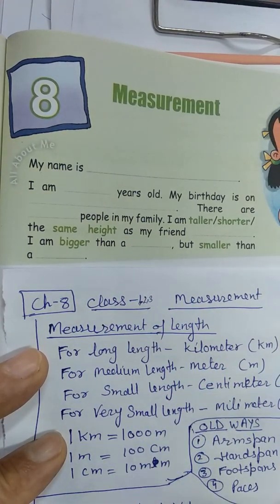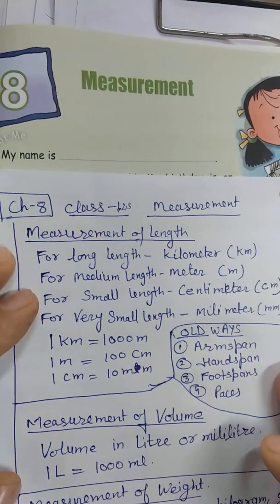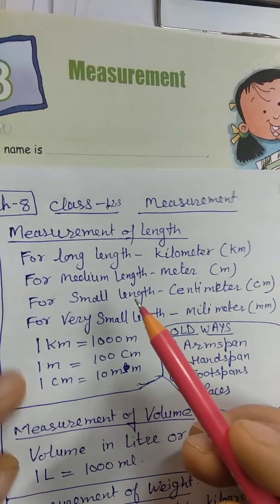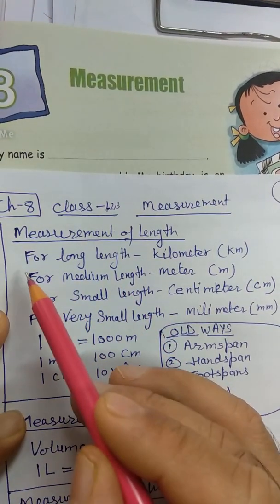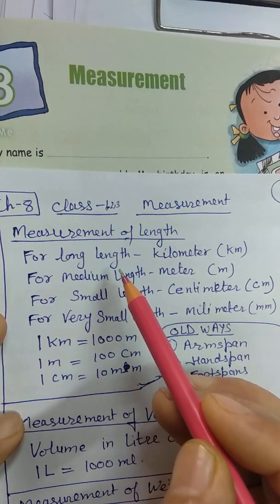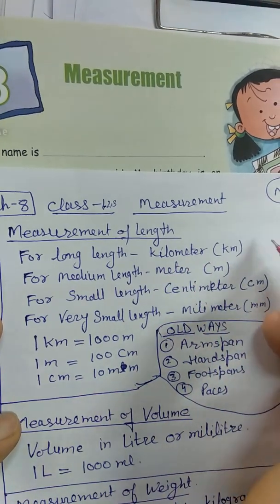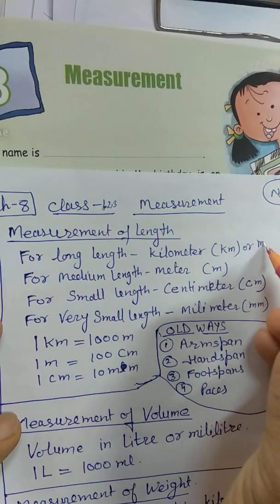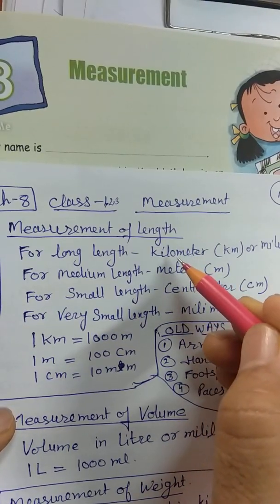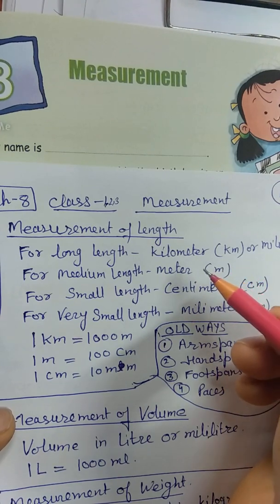Okay, so in this chapter, measurement, we will start like this. First the topic is length, measurement of the length. Listen very carefully. If we want to measure a very long length, a very long distance, like Delhi to Chandigarh, Port Harcourt to Lagos, we'll go for kilometers or miles. Just like the distance is 100 kilometers, 5 kilometers. We can't measure it in meters.